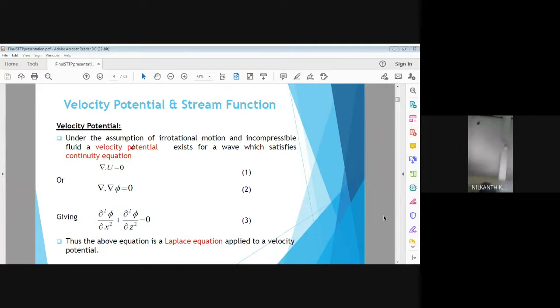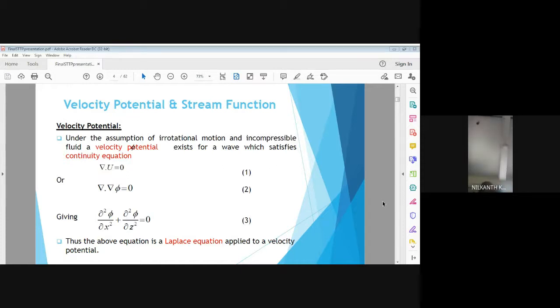Let u, v, w are the velocity components in x, y and z directions respectively. And the unit vector in that direction is i, j and k.